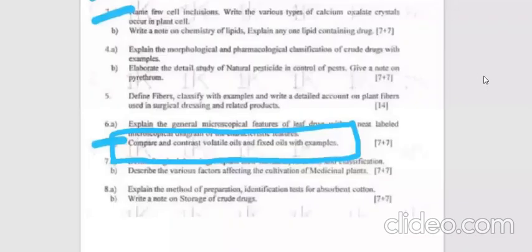Hello students, today we are going to discuss another question which has been asked already in the JNT exam: compare and contrast volatile oils and fixed oils with examples, right? What is the difference between volatile oils and fixed oils? That basic difference you are supposed to answer. It is for 7 marks, as you have seen in question number 6. It has A and B bits, and this is the B bit which we are going to discuss, for 7 marks.